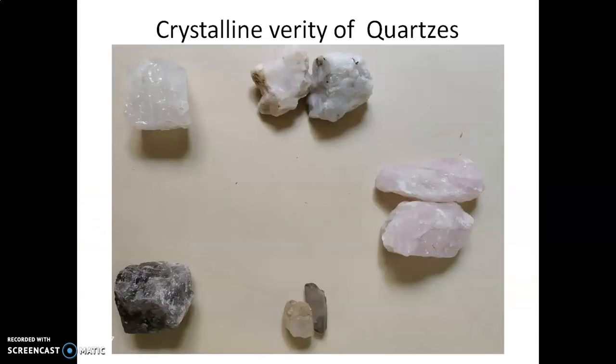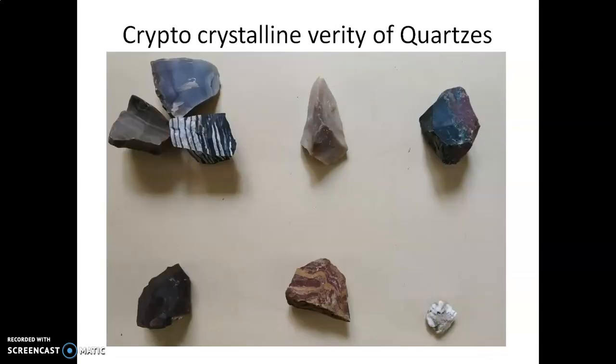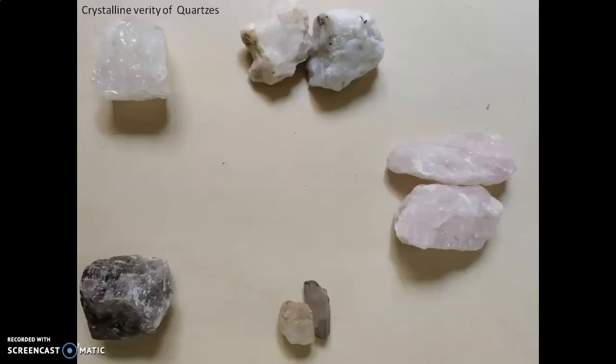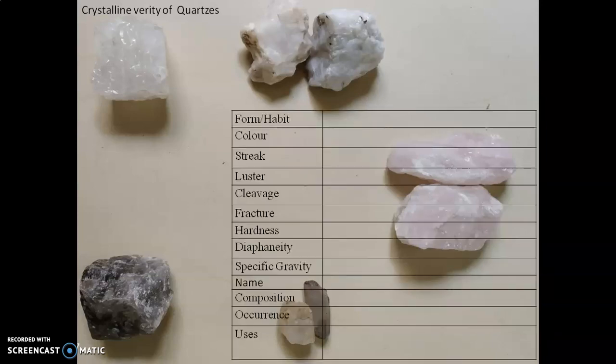We have two varieties of quartzes, crystalline variety of quartzes and cryptocrystalline variety of quartzes. Now we'll discuss crystalline variety of quartzes. We'll see common physical properties of all these quartz group of minerals: form or habit, hexagonal, crystalline, massive; color, colorless, white, pink, gray, etc.